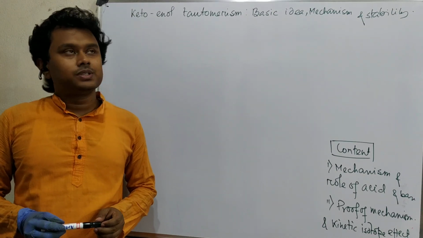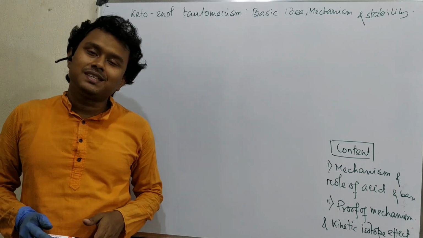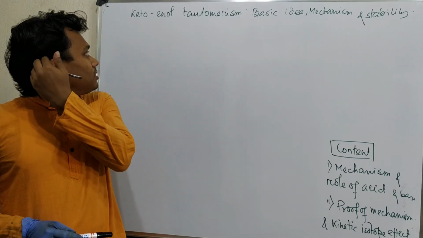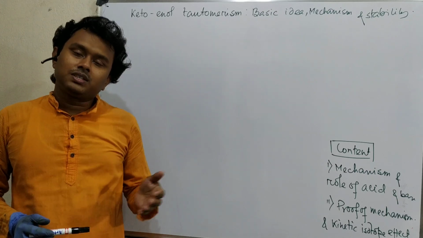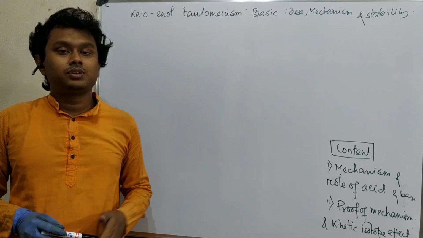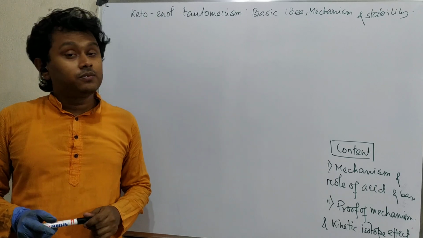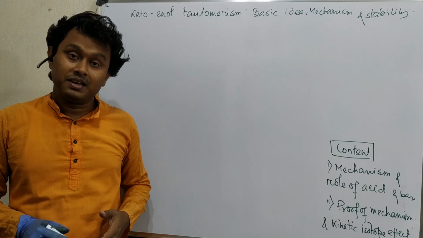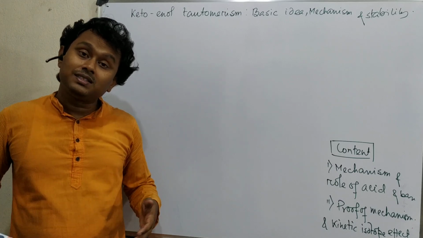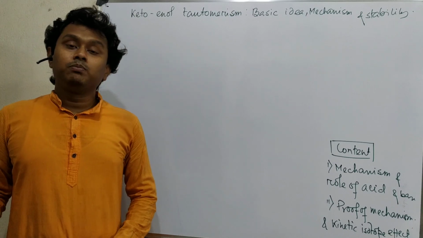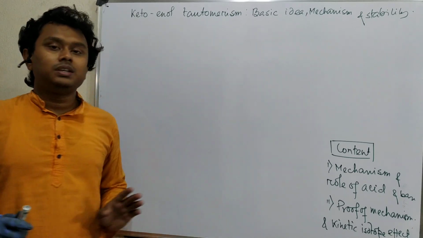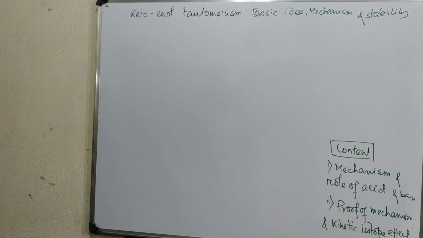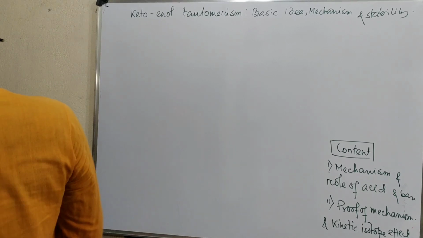So today we are going to discuss another interesting basic science related topic, that is keto-enol tautomerism. We know in aldol condensation under acid or base catalyzed conditions, we have observed that keto-enol tautomerism plays a key role in the generation of the nucleophile. But how this happens and what is the driving force, a complete basic understanding we will learn in this topic. So a lot of chemistry to be learned in this video, so please watch until the end. Now what is this keto-enol tautomerism?